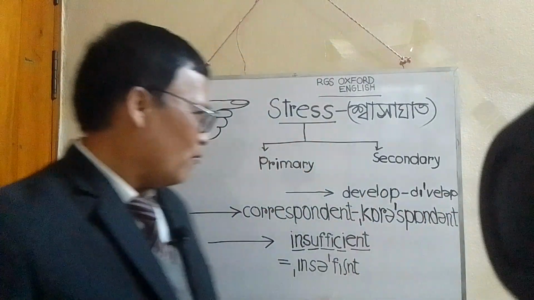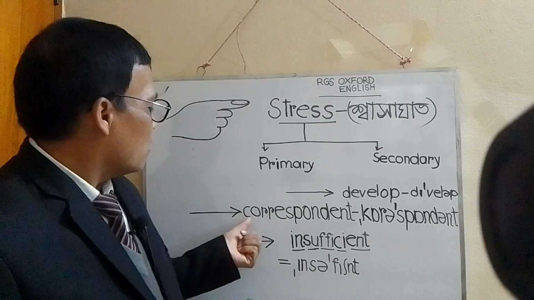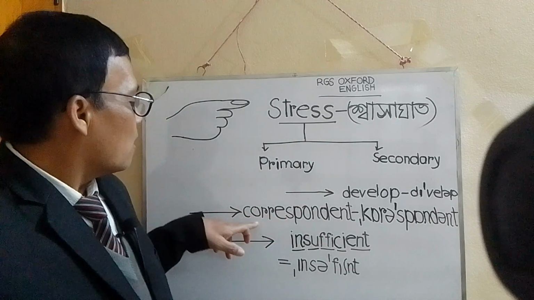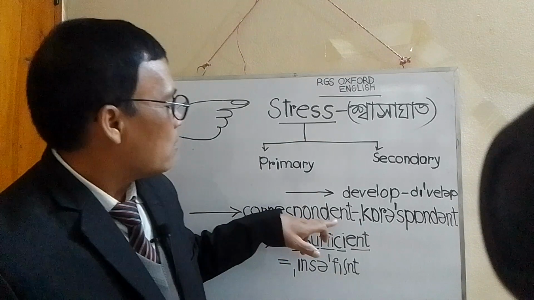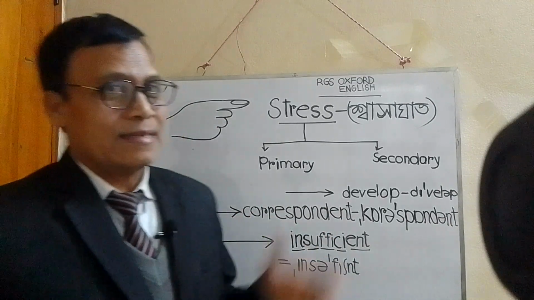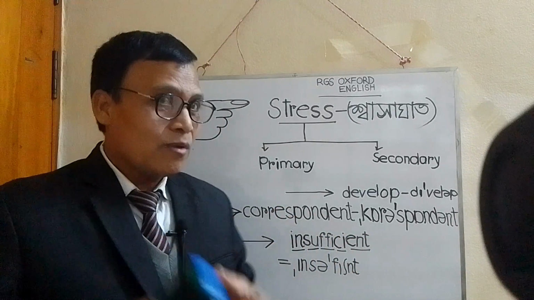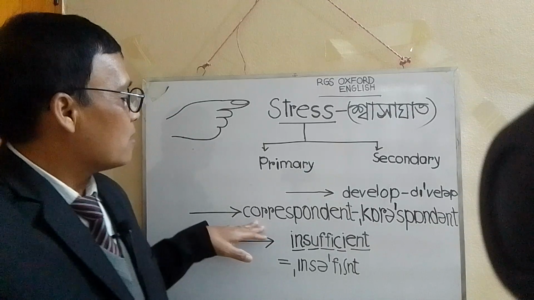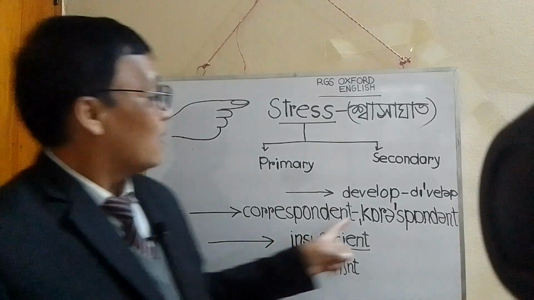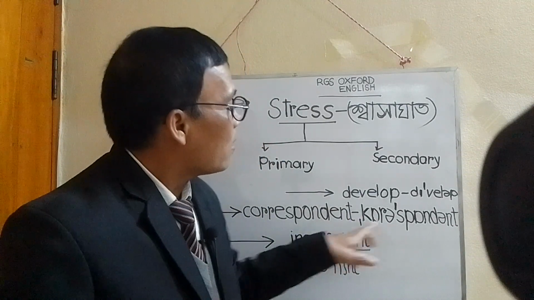In the same way, you see here there is a large word, correspondent. There are many syllables here, and if we pronounce the word according to syllable, it will be correspondent, like this. But you see a symbol here, and a symbol here.